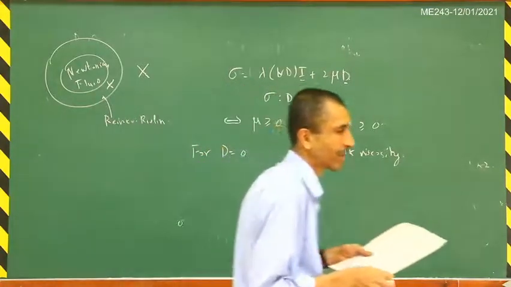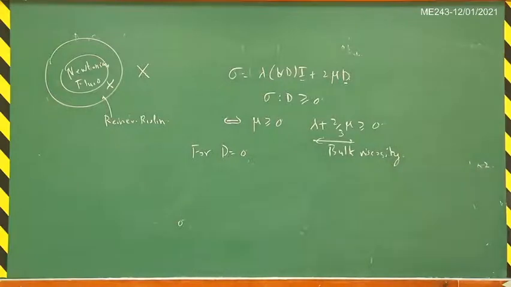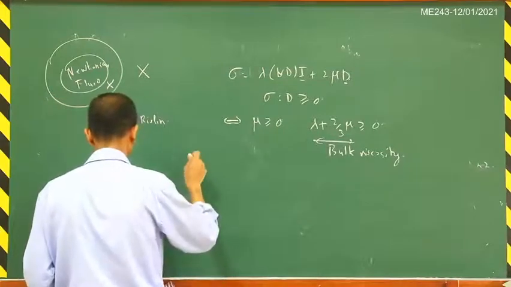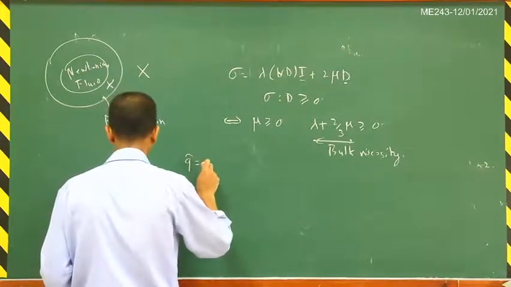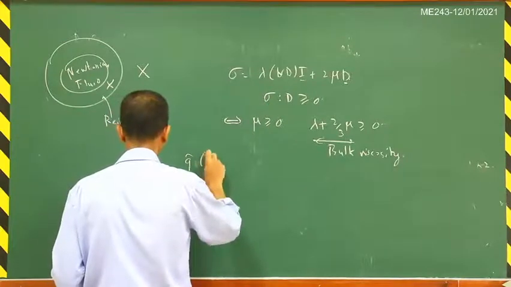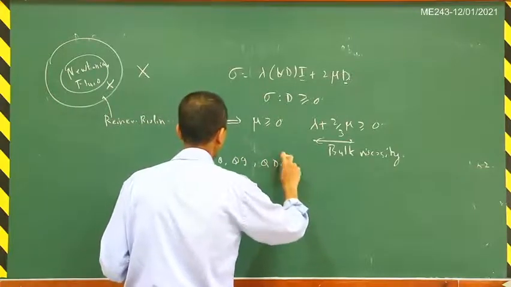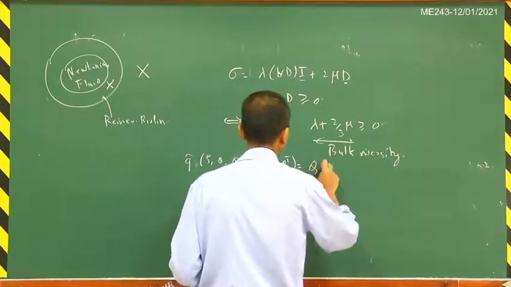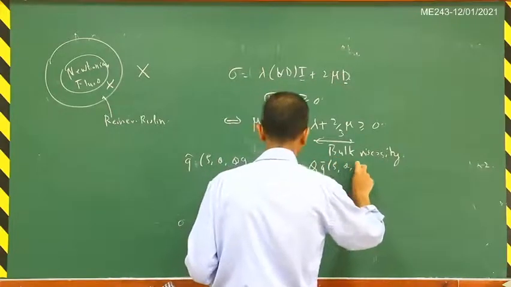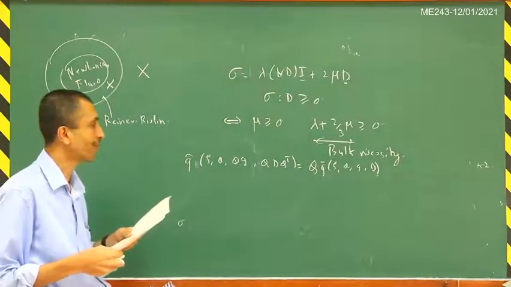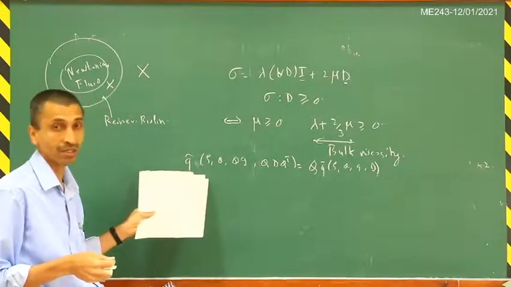Okay, so let me just write out the constitutive relation for the fluid first before reducing that. We have that q tilde of rho, theta, G, D, with Q D Q transpose, is equal to Q times q tilde of rho, theta, G, D. So now we are finding the restrictions imposed by material frame indifference on the heat flux.